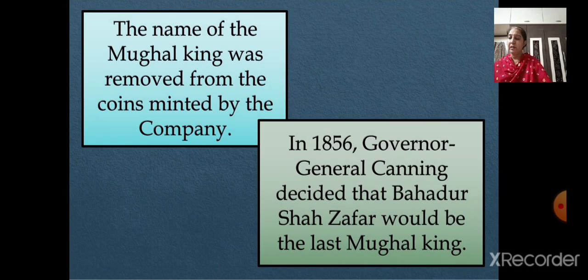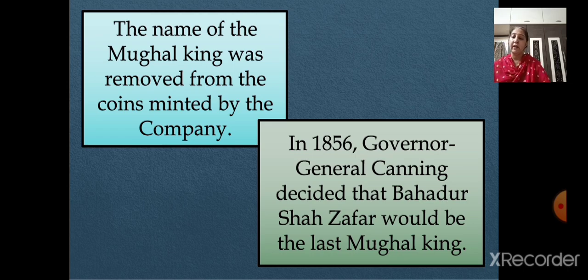Then finally, the company even began to plan how to bring the Mughal dynasty to an end. What was the planning? The name of the Mughal king was removed from the coins minted by the company. Actually, if you remember, children, previously the Mughal rulers used to print their names on the coins, right? But then the name of the Mughal king was removed from the coins minted by the company.